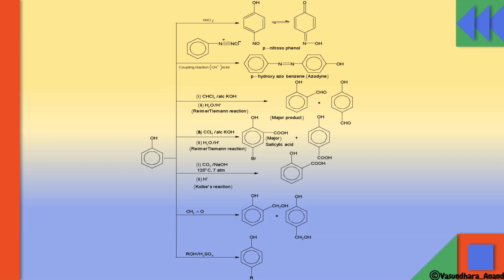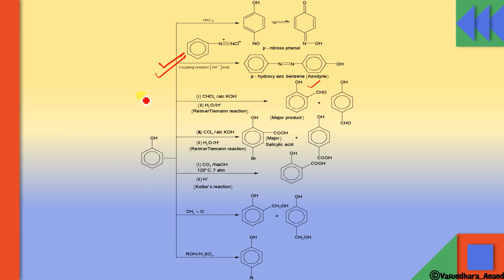Now, some other reactions. Phenol when it reacts with HNO2 gives para-nitrosophenol, which undergoes tautomerization to give this. Okay, another compound it will give you. This is again an important reaction, the coupling reaction. When phenol reacts with benzene diazonium chloride, it is called a coupling reaction. So it forms an azo dye. This is called an azo dye. Okay, so this will give you an azo dye.